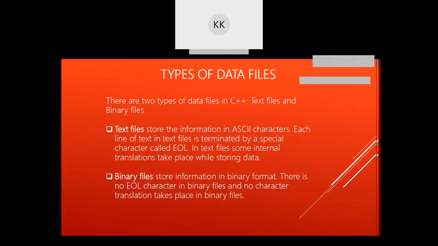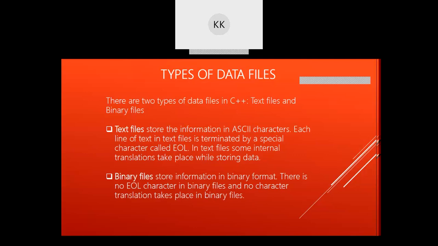So what is the difference between text file and binary file? In text file, information will be stored in the form of ASCII characters. It will be generally written as a character, and the file is terminated with the character called end of file. In text file, some internal translation takes place while storing the data.